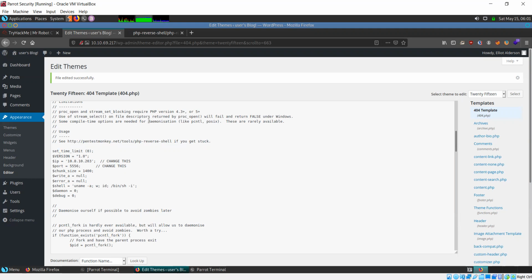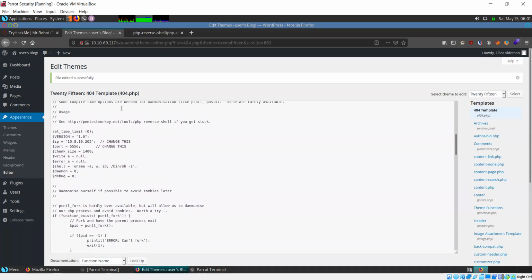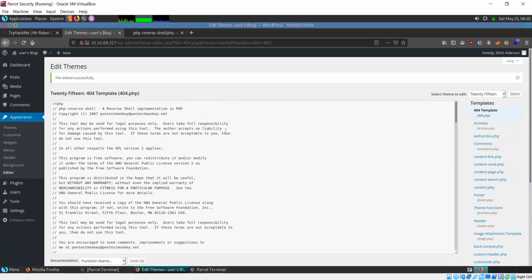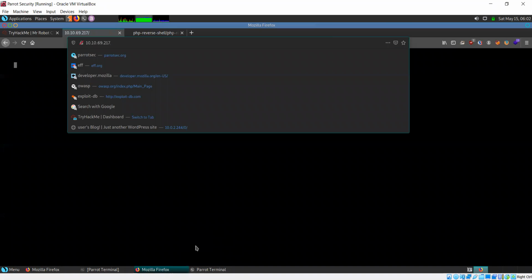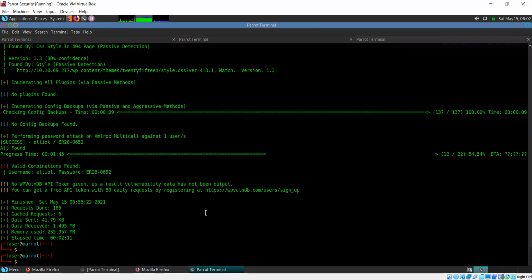Now, after I've done this, I've saved the changes already. Be careful to keep in mind what template you are changing. This is the 404 template. 404 means when you get the error 404. Also, in order to catch that incoming connection, I'll have to open a listener using Netcat on the port that I specified, which was 5556.